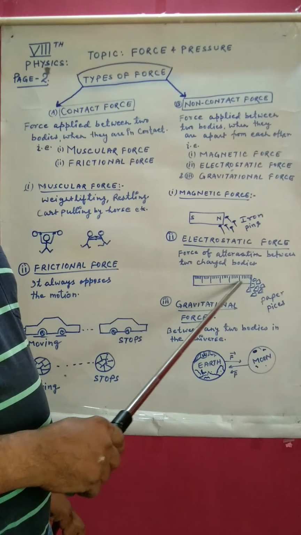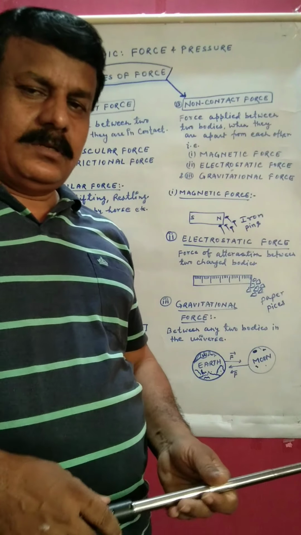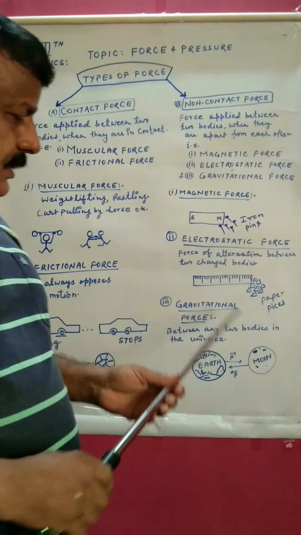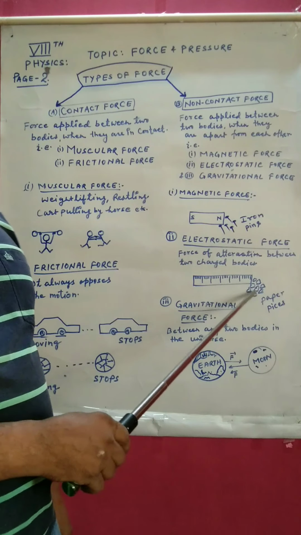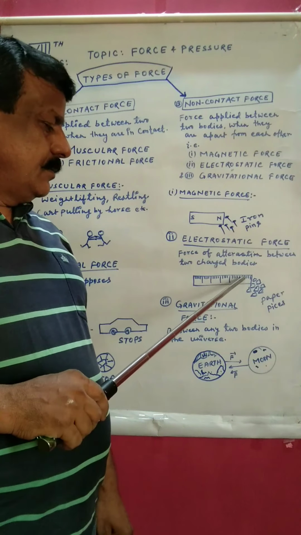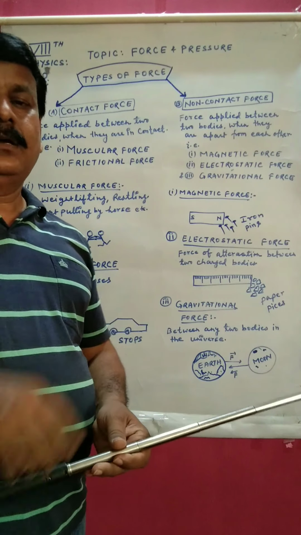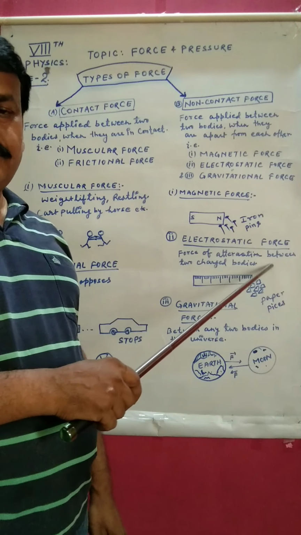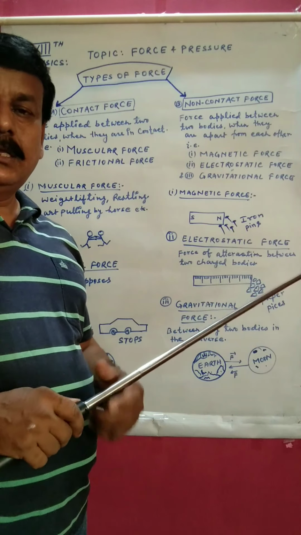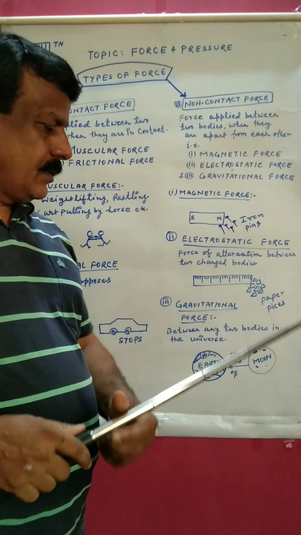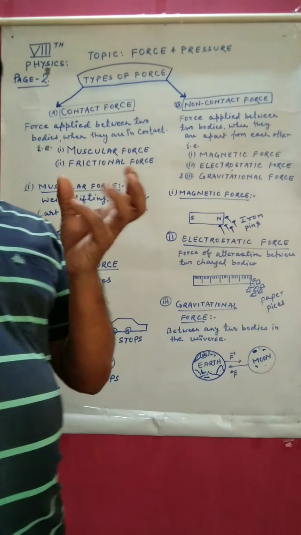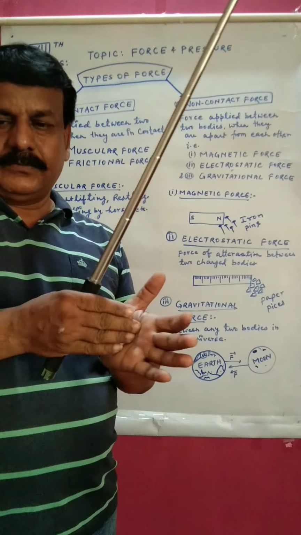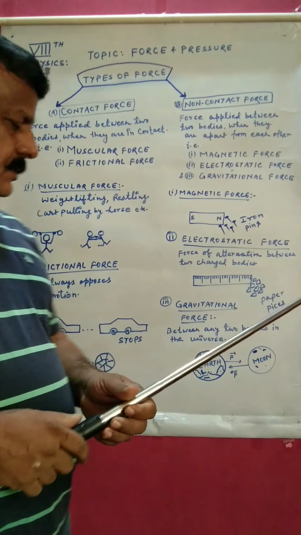You can see here I have drawn a figure, a plastic ruler. First we have to rub it with our hair or any cloth and then bring it near to the small pieces of paper. What do we find? The plastic ruler attracts all the small pieces of paper. It is due to electrostatic force. While you are rubbing this ruler, it is electrically charged and then it starts pulling the pieces of paper from apart. Here also we don't have to touch, from apart we apply this.